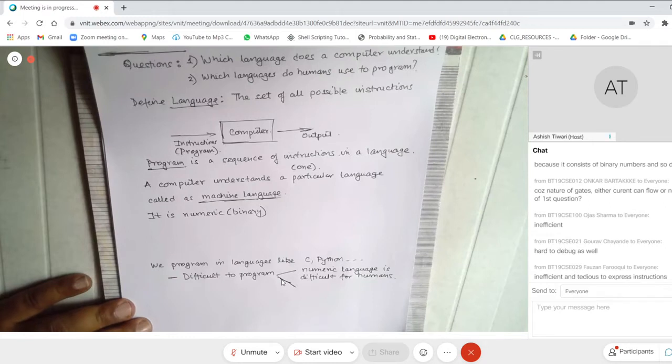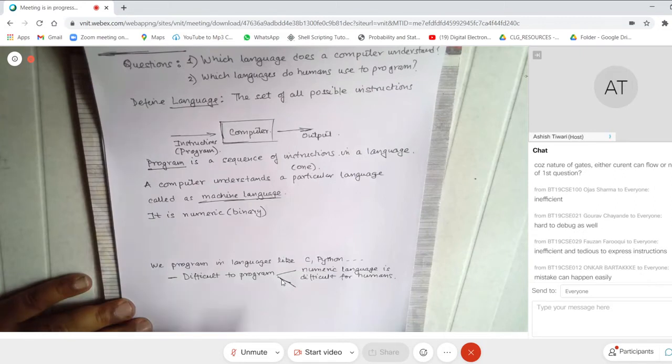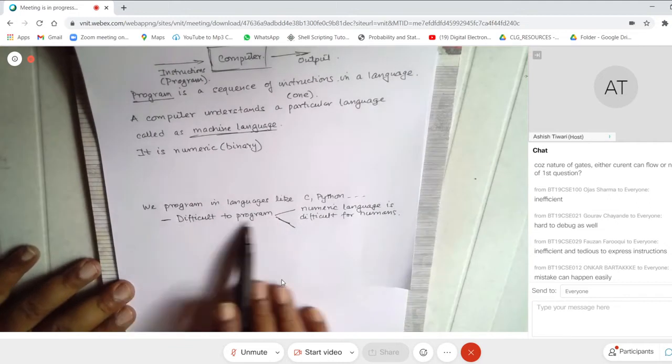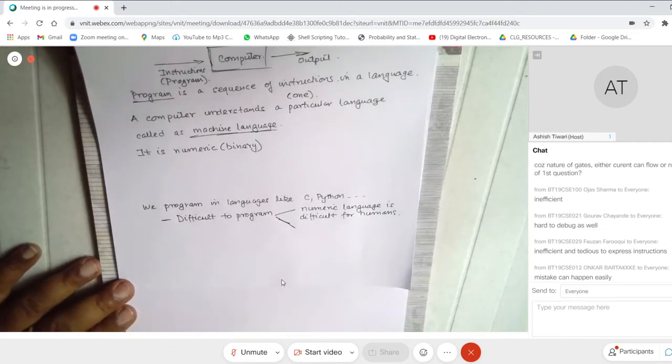So if I say add, it makes more sense. You understand that add would probably be adding something. But if I say 01001, no, this would be adding. No, this. So mistakes can happen easily. Yes, that's correct, right? So that comes in this part. The numeric language is difficult for humans. Can you guess what is the other reason why you would not want to program in machine language?